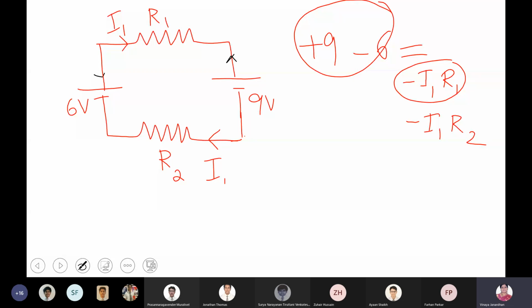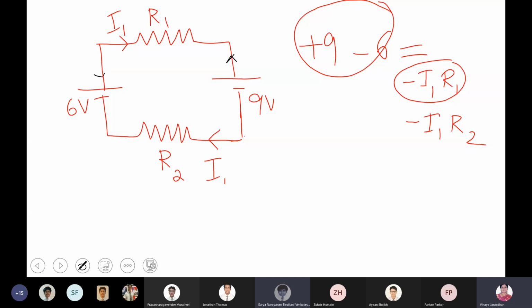Which one? 3. That will be 3. Yes, 3 volt. Shall I go for one more diagram and teach you, boys? Ma'am, can you explain this I1, R1 again? Yes, ma'am. Ma'am, the I1, because of R2.